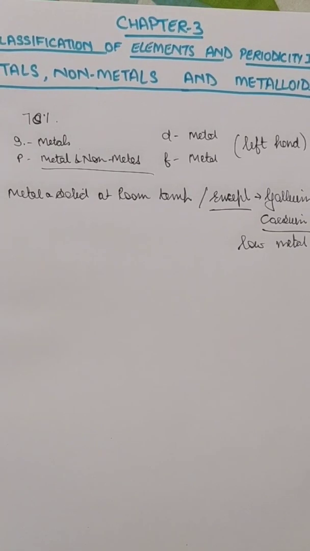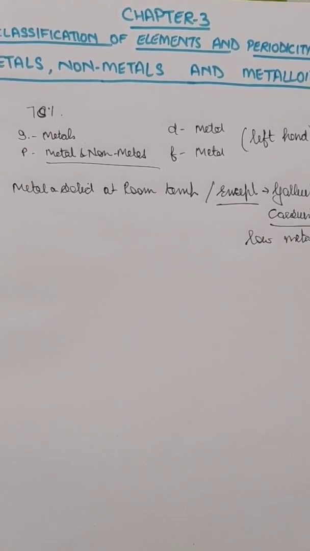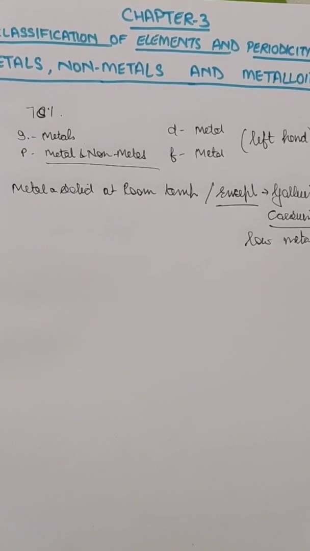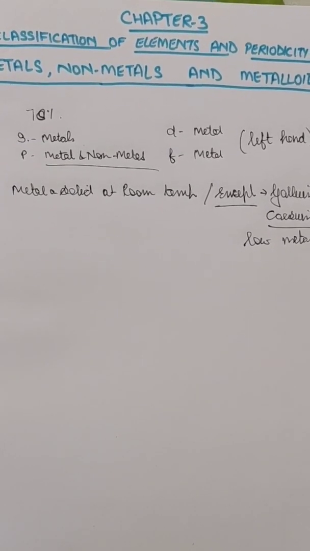All the metals are malleable. That means they can be flattened into thin sheets, and metals are also ductile, that can be drawn into wires, and they have bright luster.